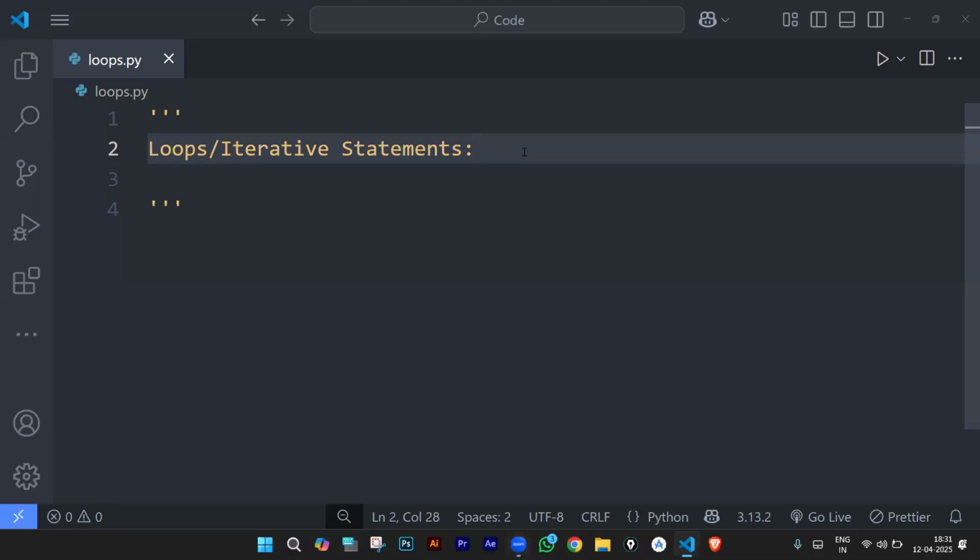So, welcome to day 6 of the 7-day boot camp. We have one more day left. Today, we are going to talk about loops or iterative statements.